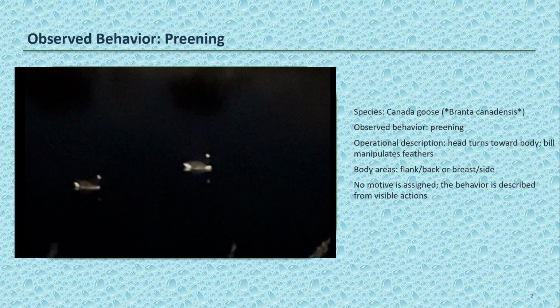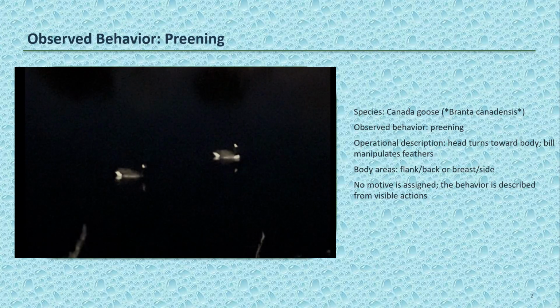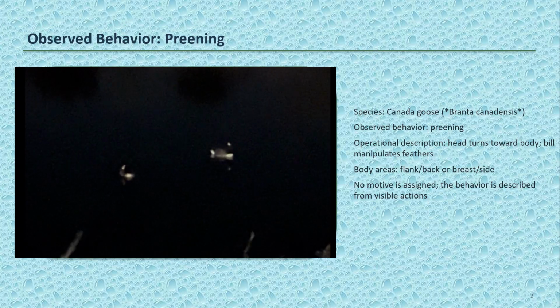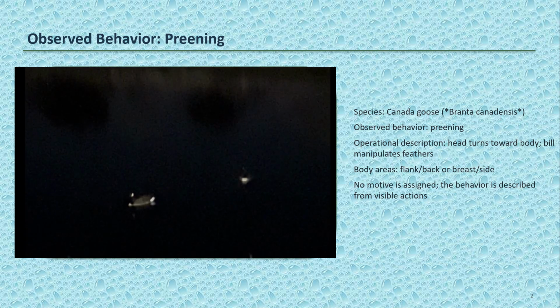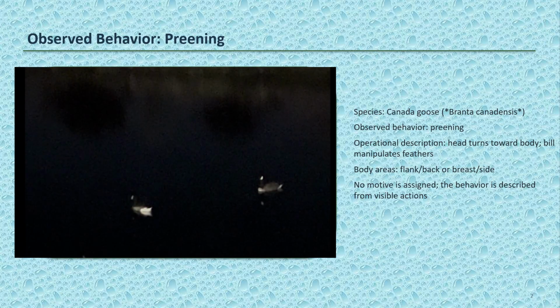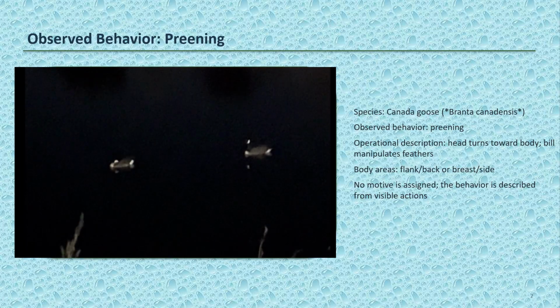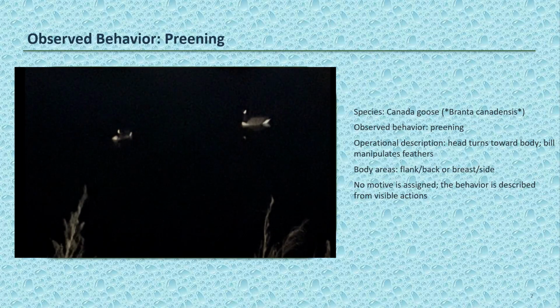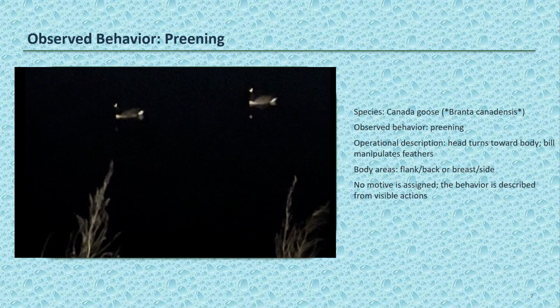In this clip, the goose turns its head toward its own body and uses its bill to manipulate the feathers. The bill contacts the flank, back, breast, or side feathers, and the behavior lasts for more than a quick touch. So I classified it as a state behavior rather than a single event. I'm describing only the visible action here, not assigning motive. The goose bends its neck, brings the bill to the plumage, and works through the feathers before returning to a more upright posture.